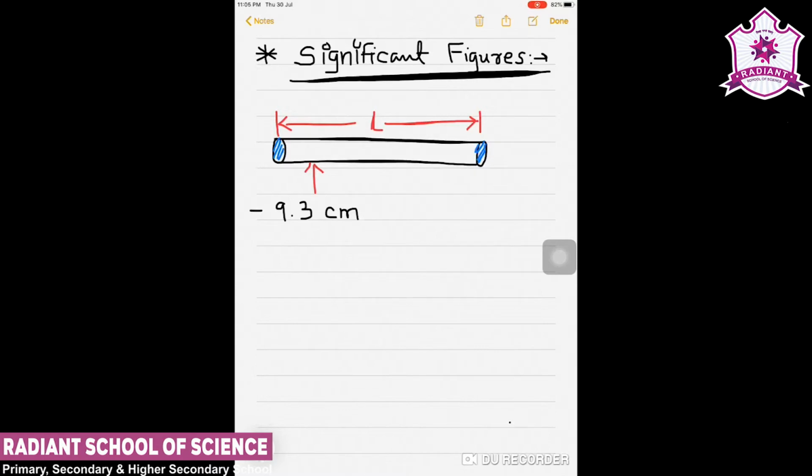Now in this result my digit 9 is called certain value.